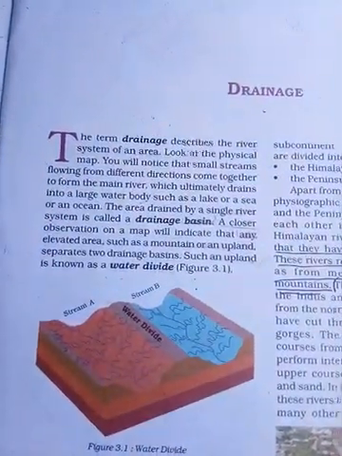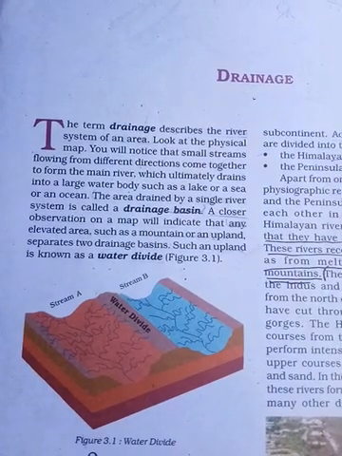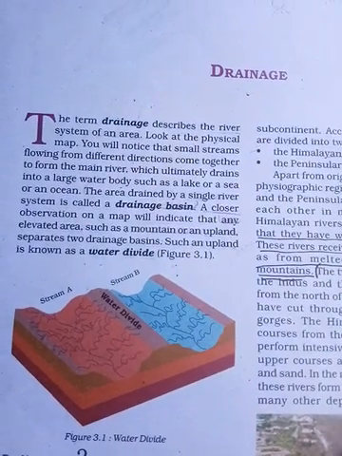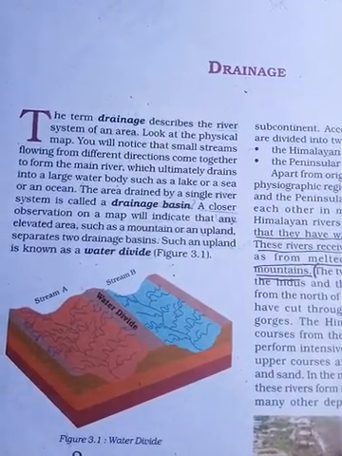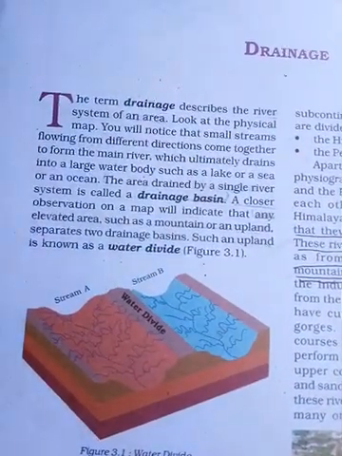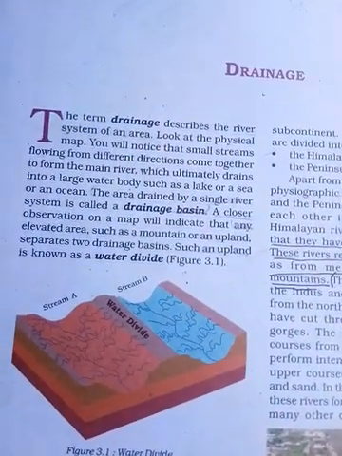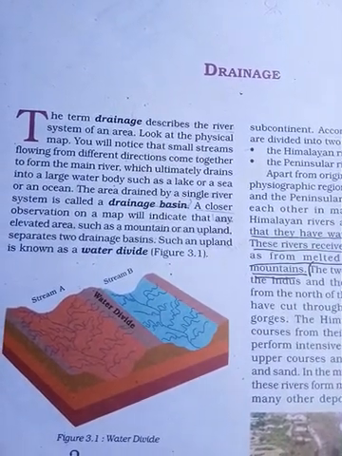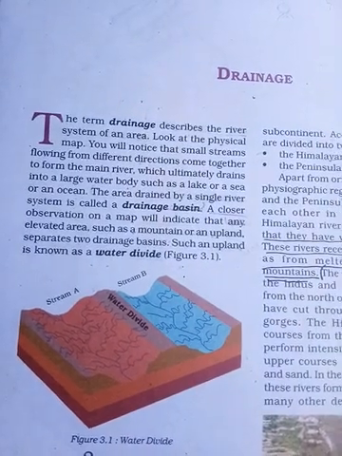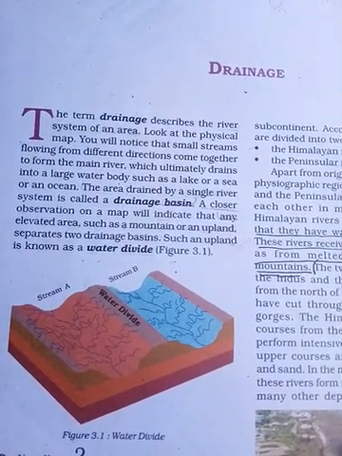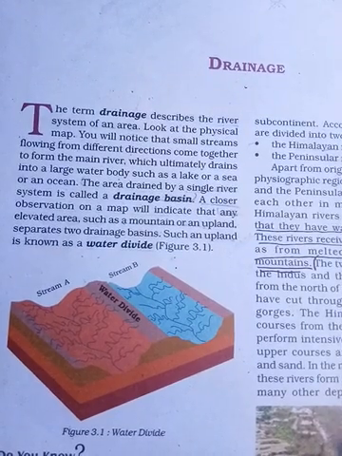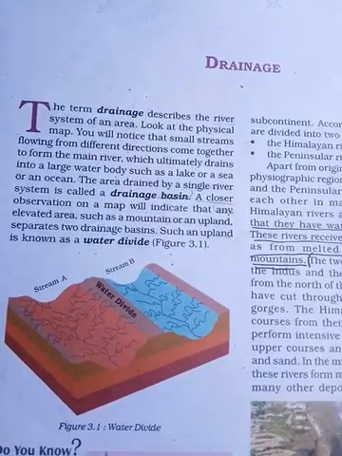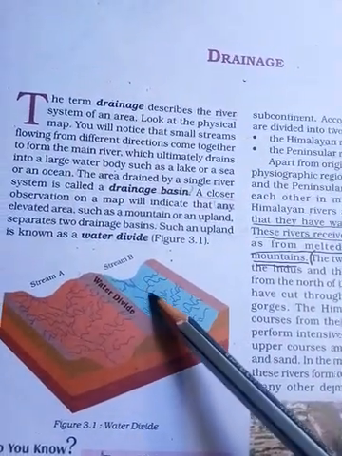The term drainage describes the river system of an area. That means whenever you hear about drainage, we are going to learn about river systems. Look at the physical map, you will notice that small streams flowing from different directions come together to form the main river, which ultimately drains into a large water body such as a lake, a sea or an ocean.